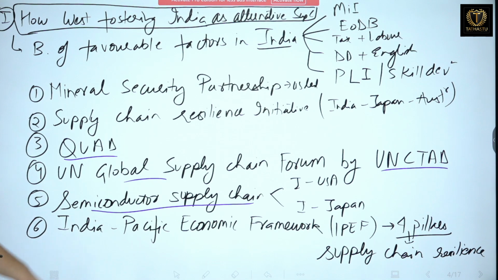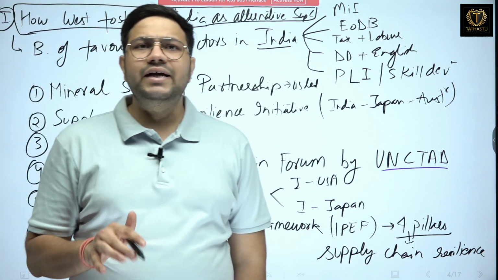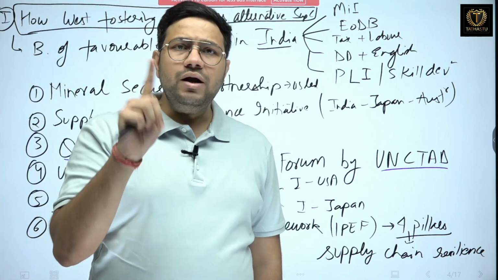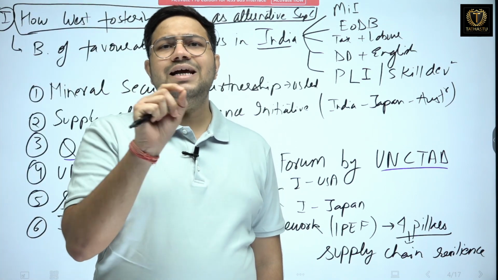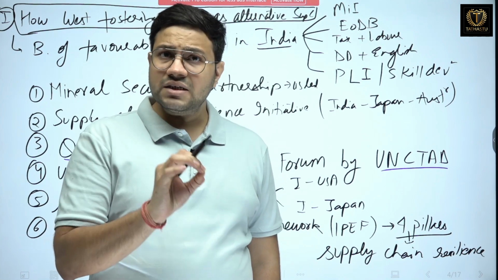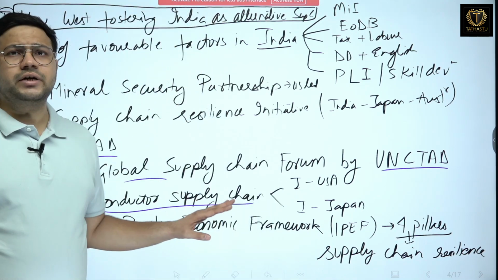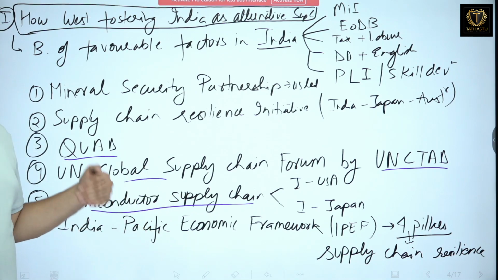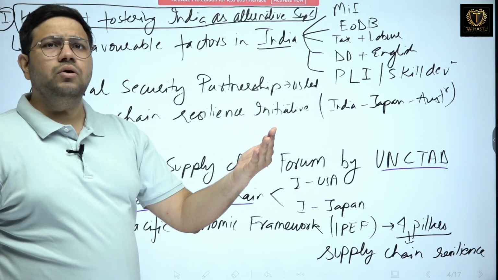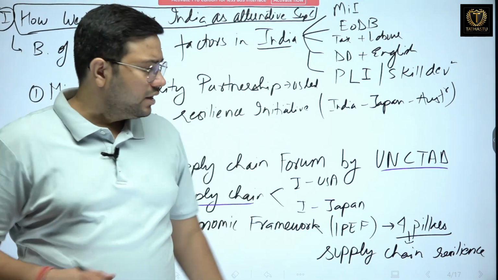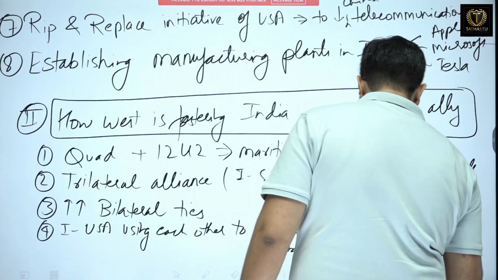Next is the Indo-Pacific Economic Framework. Again, this is USA led. It has 4 pillars. One of such pillars is supply chain resilience. Okay, so these are some of the important points through which the West is trying to make India an alternative. Okay, there are some more, let us see.